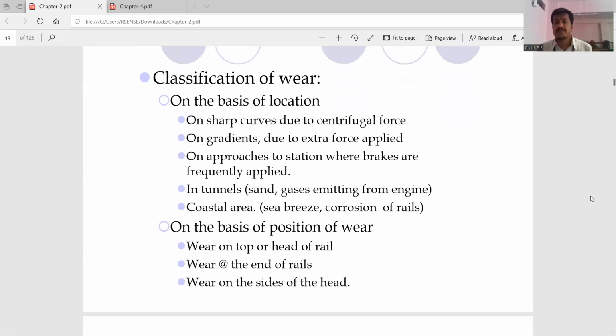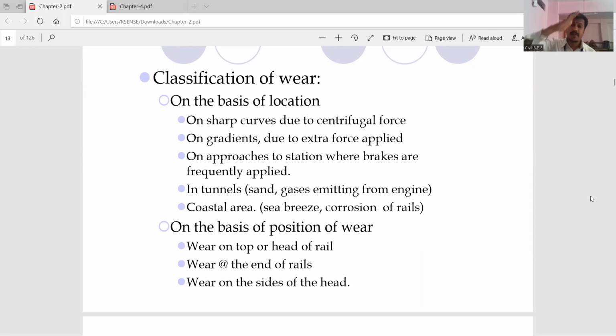Then we discussed the classification of the wear. It is based on the location. Based on the location, we have the wear which occurs on the rail on sharp curves, due to the action of centrifugal force. Then on the gradients, it is due to the extra force that has been applied.